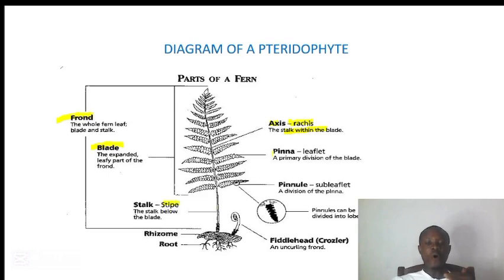And the leaf or the leaflet, they are called the pinnae. This pinna is subdivided into another leaflet, which we call the sub-leaflet. These sub-leaflets are called pinnules. And we have this young one here that is growing by the side. It is called the fiddlehead.